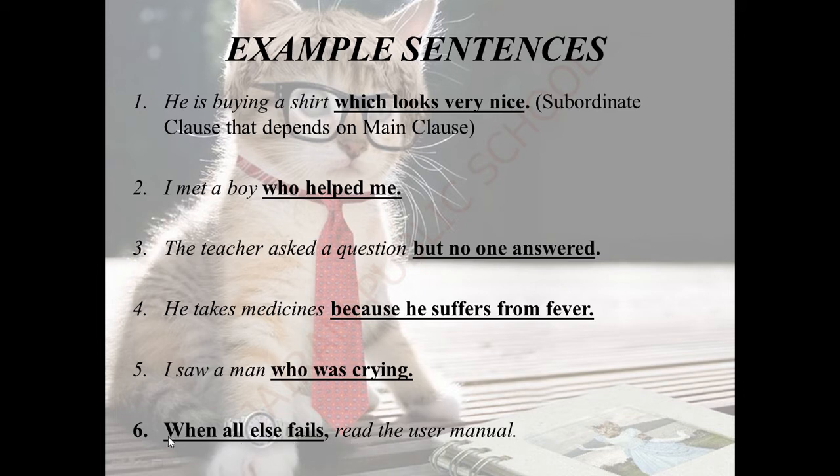Now we can see here, when all else fails, what fails? Does it give any meaning? No. Read the user manual. Read the user manual, so this is the main class here. When all else fails, read the user manual. Without this, the sentence does not give any meaning. So this is the subordinate class. Hope you understood very well about the subordinate class and main class.